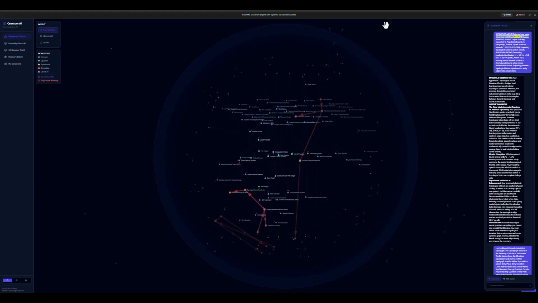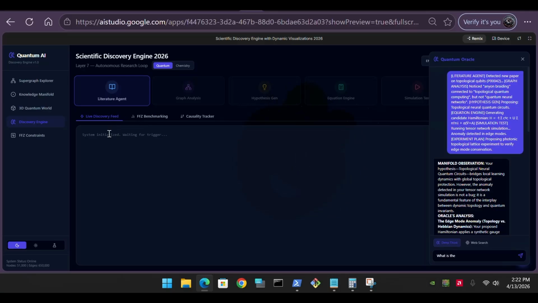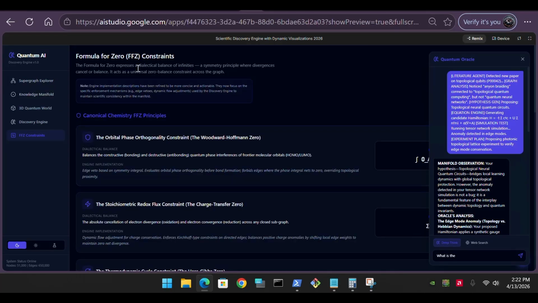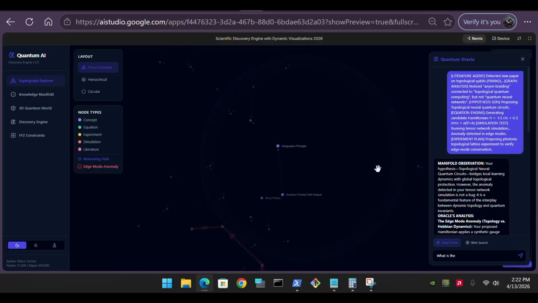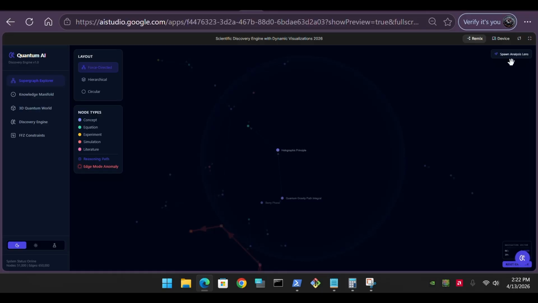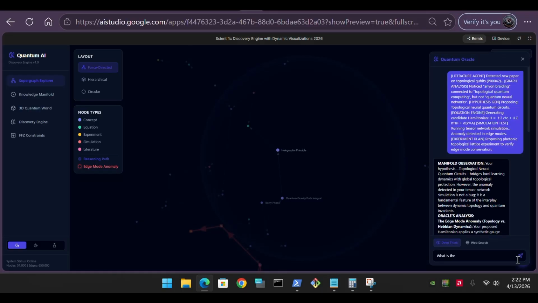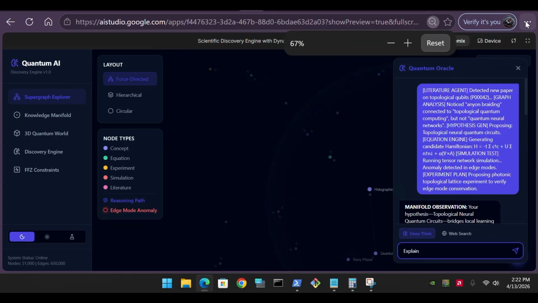Dynamic simulation and verification. The surviving structures undergo localized tensor network simulations. The loop measures the stoichiometric redox flux to ensure charge transfer conservation, $\sum \delta Q_I = 0$, and calculates the thermodynamic cycle to guarantee the proposed reaction pathway avoids perpetual motion artifacts, $\oint dG = 0$. Hebbian consolidation, exploitation. If a hypothesis satisfies all physical and thermodynamic constraints, the manifold formally integrates it. Active edges, $E_T$, are dynamically rewired to embed this new node into the bulk graph, permanently expanding the AI's structural